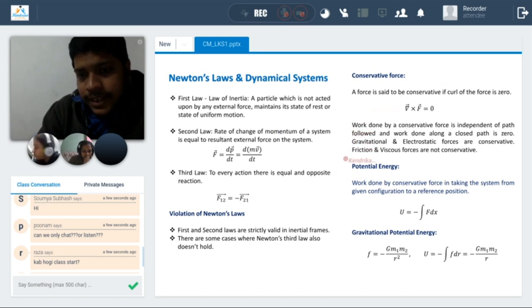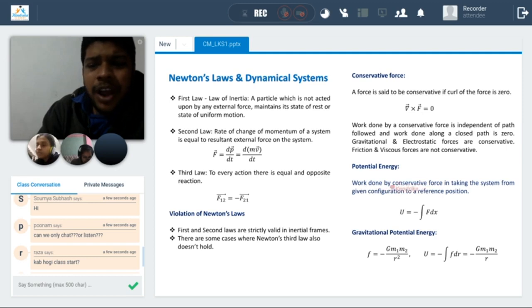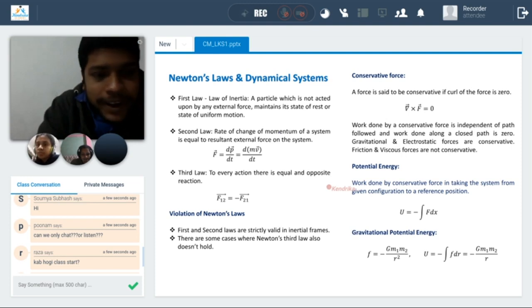The next thing is potential energy. Work done by a conservative force in taking a system from a given configuration to a reference position is the definition of potential energy. If you talk about electromagnetics, there is a test charge.